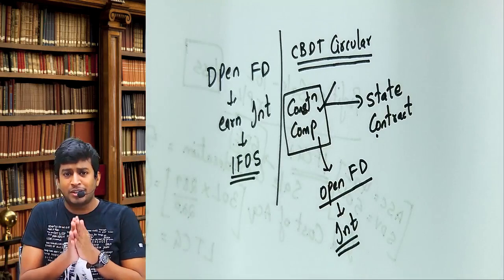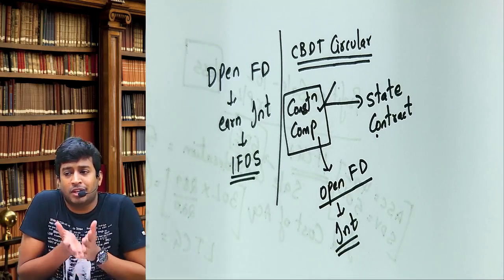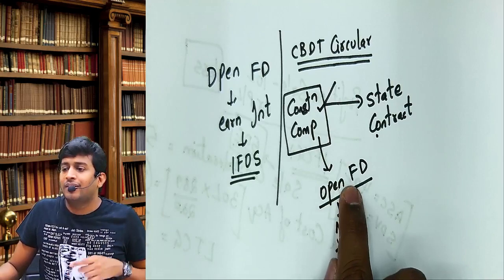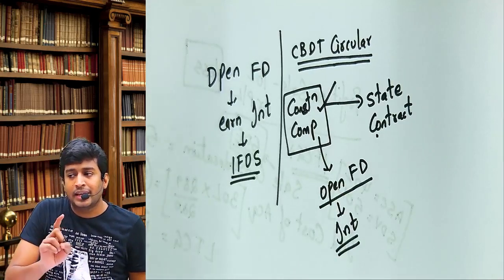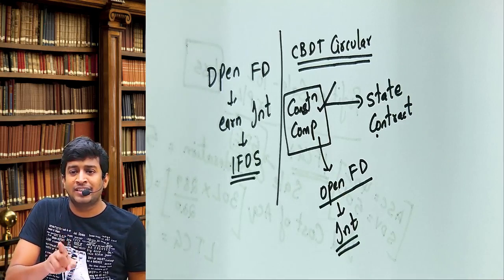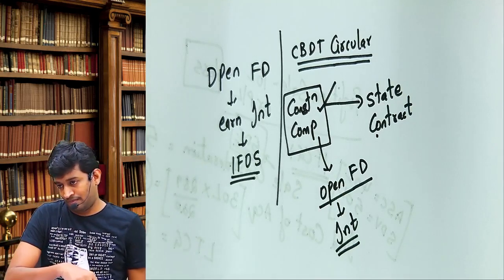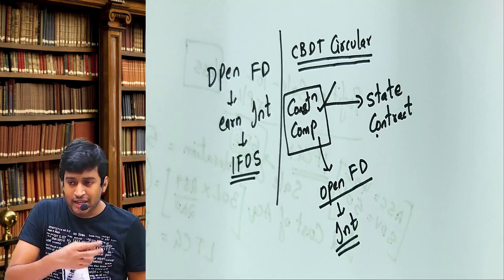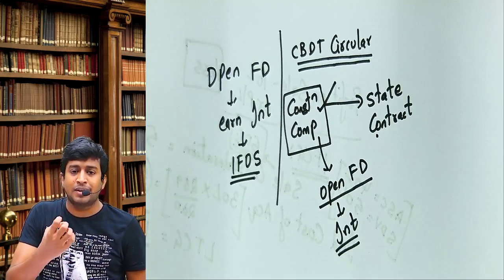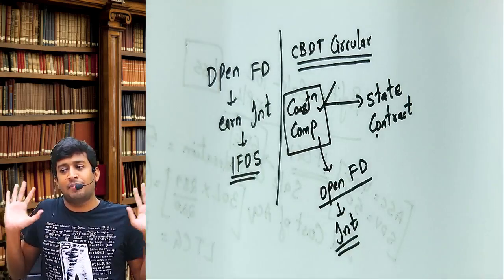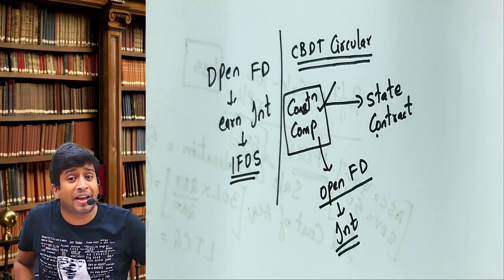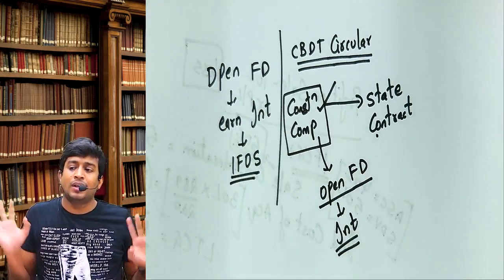The company asks, then why are you insisting that I open it? The state government says, in future, if you are not able to complete the construction on time, or if we find the construction is not of the desired quality, that FD amount we will take back. Who will take back? The state government will take back.